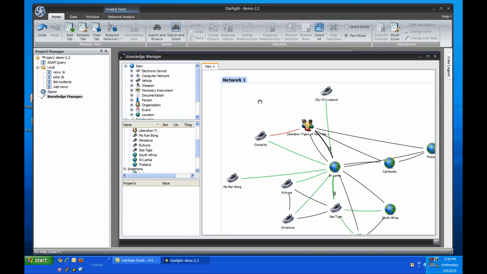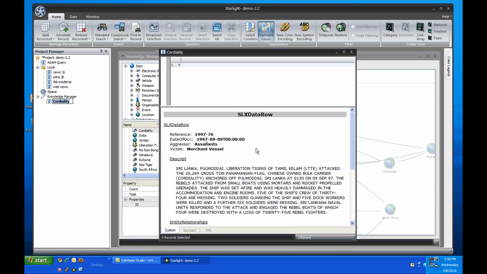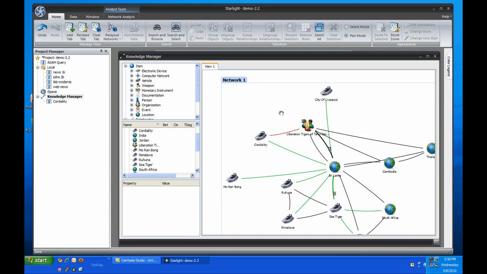We can see that the group is tied to the vessel Cordiality in an attack, and we can view that data by double-clicking on either the link or the icon of the vessel. Here's the record tying Cordiality to LTTE in Sri Lanka. Since we're not interested in anything else that came back from this query, we can quickly remove it from the Knowledge Manager.